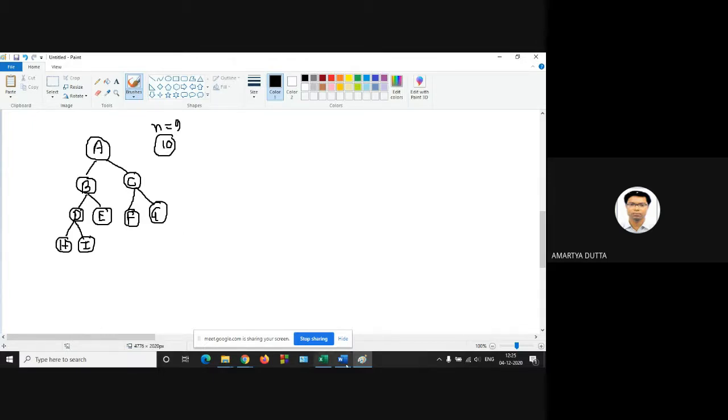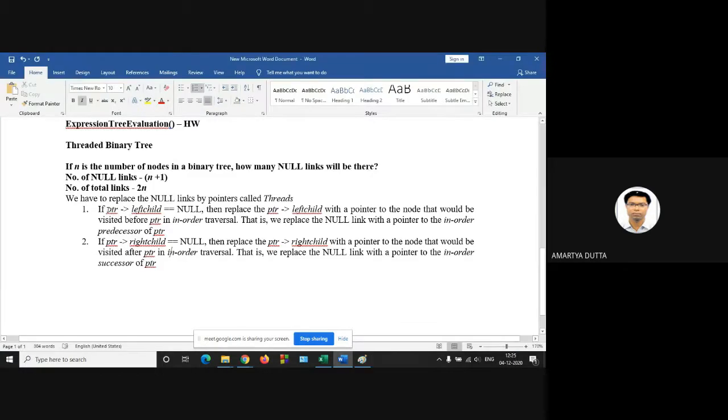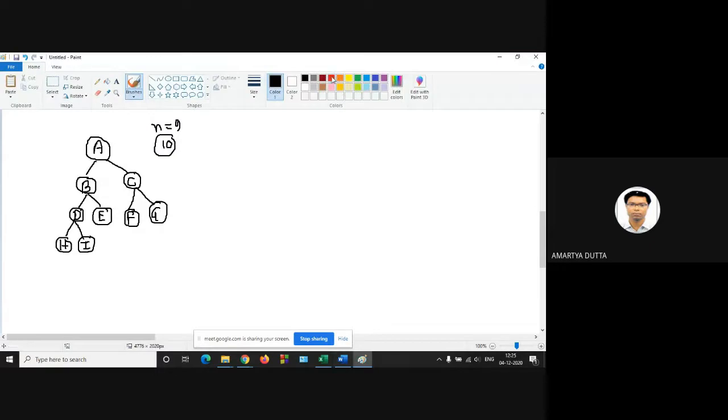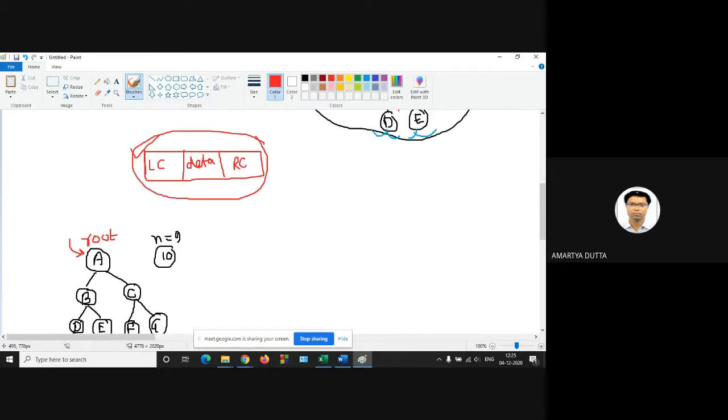Now, the rule is that if PTR's left child is null, you have to scan from the root. You have to scan from top to bottom. You have to define the node structure, for the root or any leaf node or internal node: the middle one is the data, the left one is the left child, the right one is the right child.